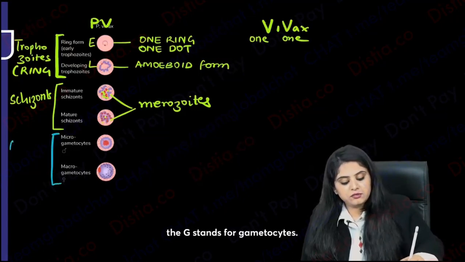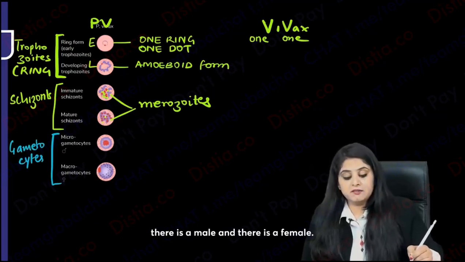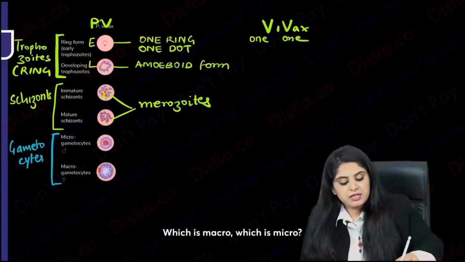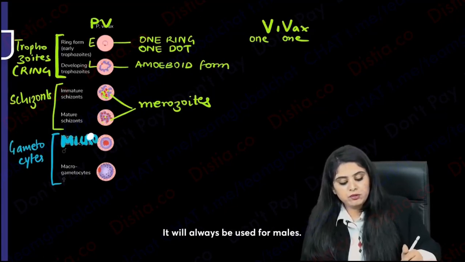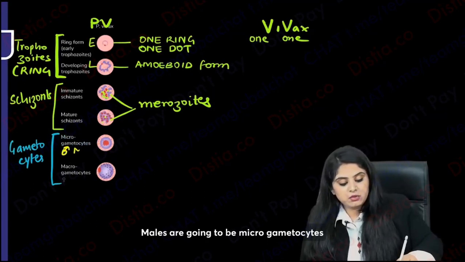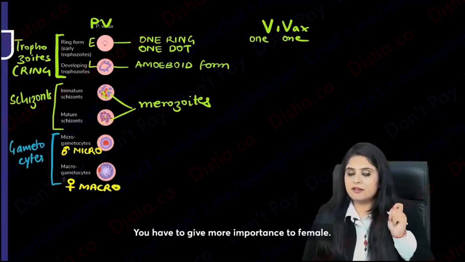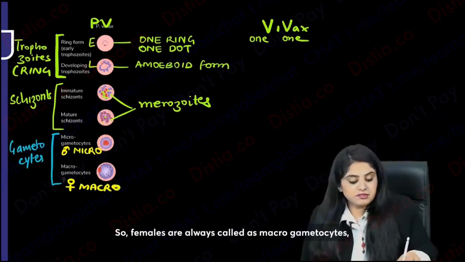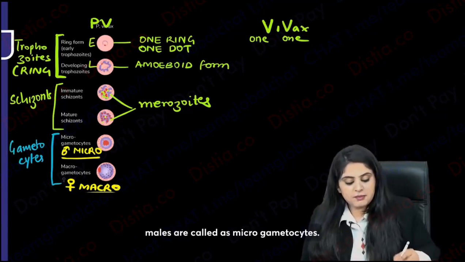Now coming to TSG. The G stands for gametocytes. So first and foremost, you have to know there is a male and there is a female. Which is macro, which is micro. Remember, the micro word will always be used for whom? It will always be used for males. Males are going to be microgametocytes, whereas females are gonna be macrogametocytes. Dekho, female ko zyada importance. You have to give more importance to females. So females are always called as macrogametocytes. Males are called as microgametocytes.